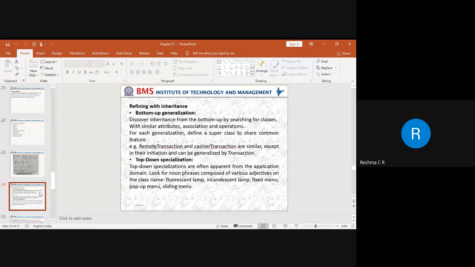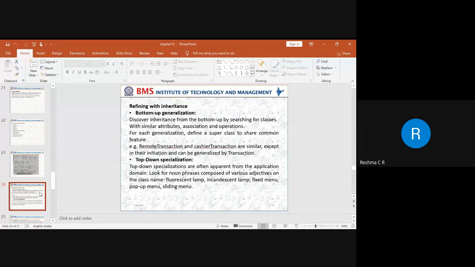Next is top-down specialization. When it comes to top-down specialization, first we identify, for example, a lamp as one particular class. You can divide the lamp into different types of lamps: one is a fluorescent lamp and one is an incandescent lamp.